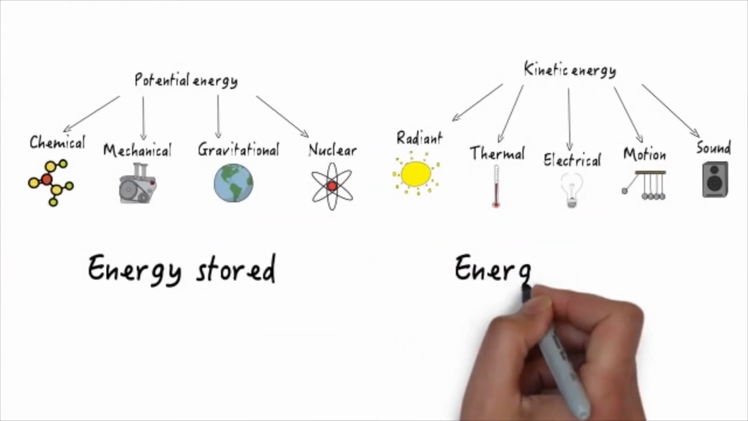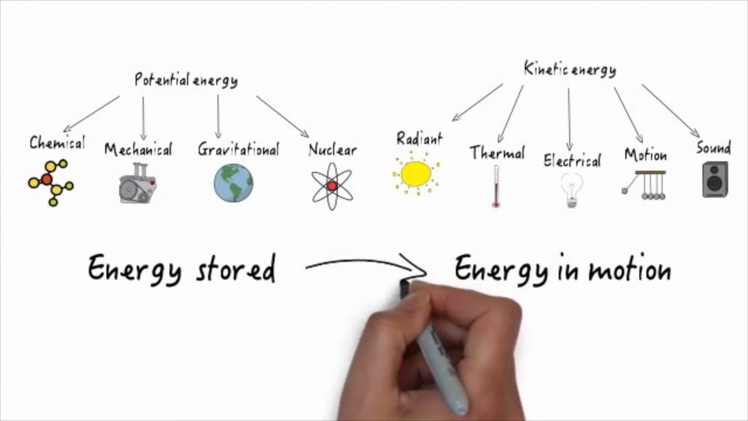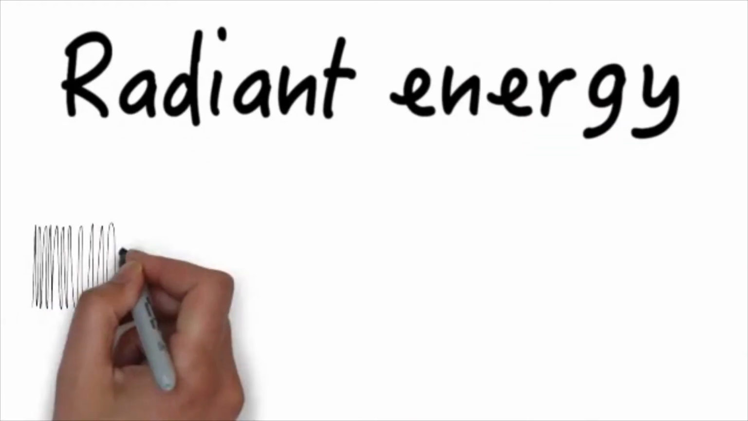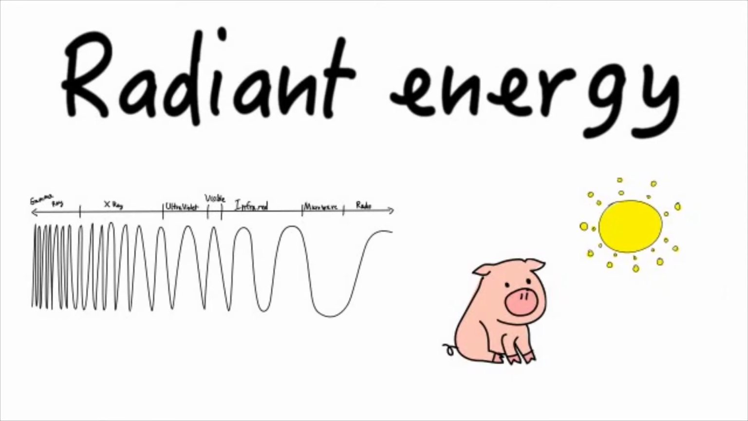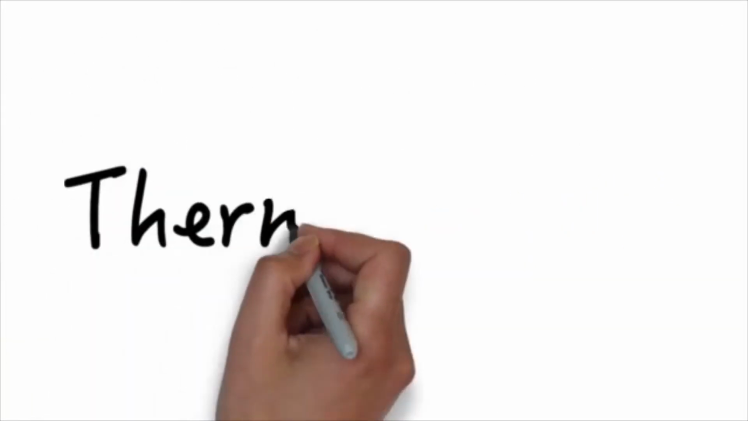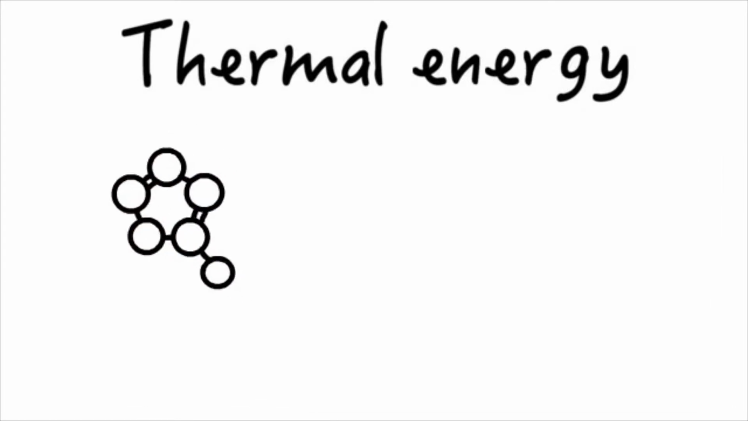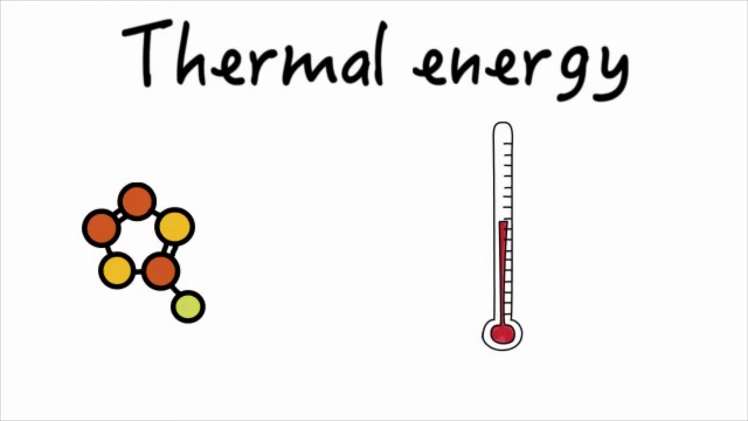Kinetic energy is the energy involved in motion. When an object starts moving, its potential energy is transformed into kinetic energy. Moving objects have kinetic energy. Radiant energy: energy that travels in waves. Living beings use the radiant energy of sunlight in order to exist. Thermal energy: this energy is determined by how fast an object's particles are moving. We feel this energy as heat.